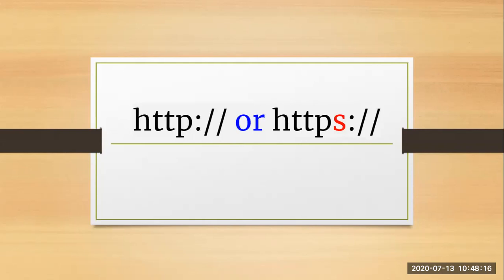So you have to always make sure that whenever you are accessing any website over the internet, you first see whether it is secured or not before you type in your ID or password, or before you type in any confidential information. First check the HTTP header, whether it is HTTPS, a secured one, or it is absent of security.